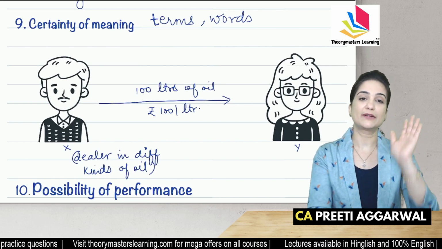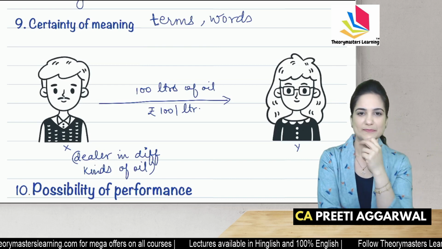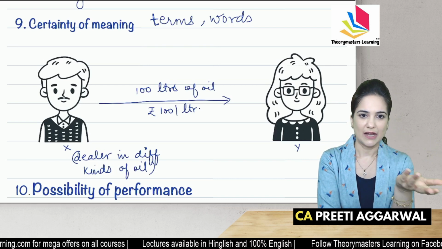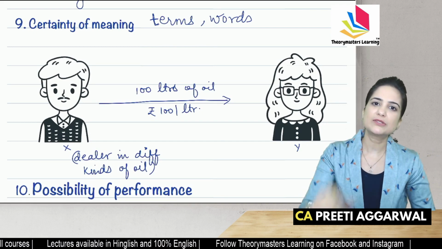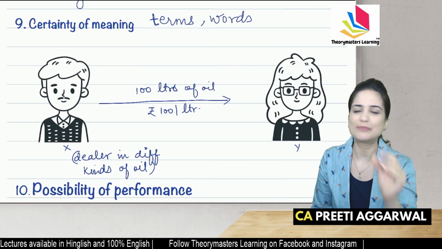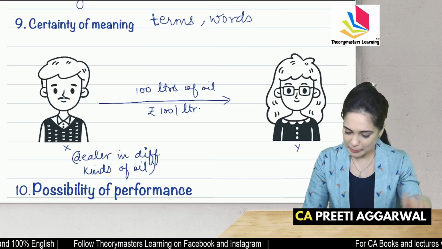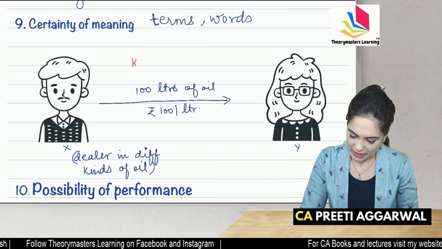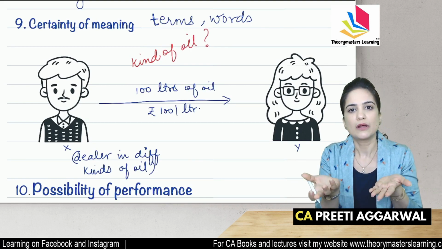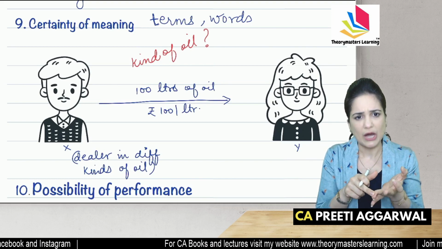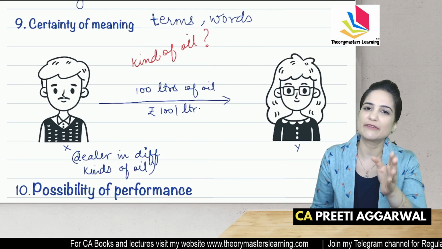Tell me, is this a valid contract? Now, I am not going to answer on the basis of what we have discussed. Tell me, is it a valid contract? If you say this is not a valid contract, the type of oil is not specified, your answer is absolutely right. Brilliant, students. Very good. You identified it bang on, it's the correct answer. The kind of oil is not specified. Which oil? Coconut oil? Sesame oil? Are you entering into a contract for olive oil? You're not specifying the kind of oil. It's not a valid contract.